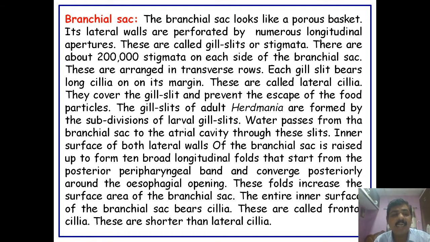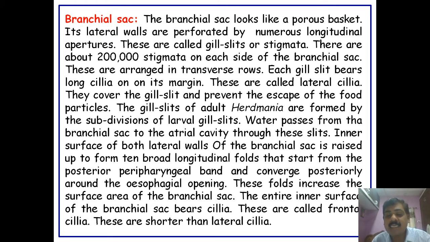Each gill slit has long cilia on its margin, called the lateral cilia. They cover the gill slit and prevent the escape of food particles. The gill slits of Herdmania are formed from the larval gill slits, by division of the larval gill slits.